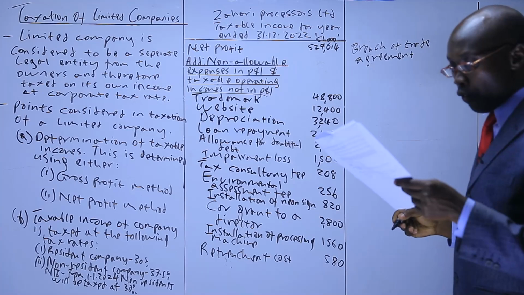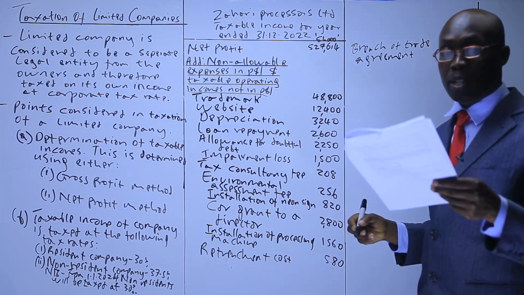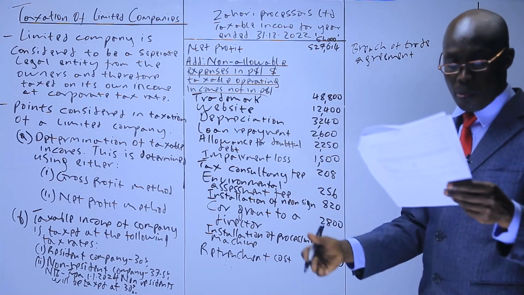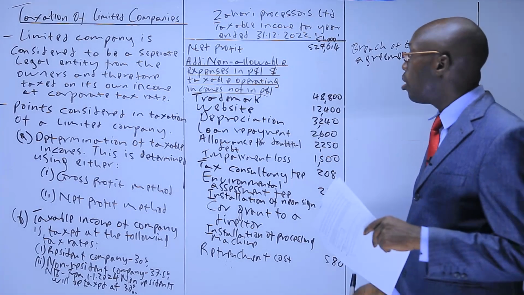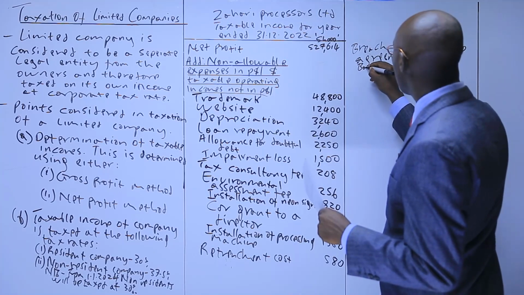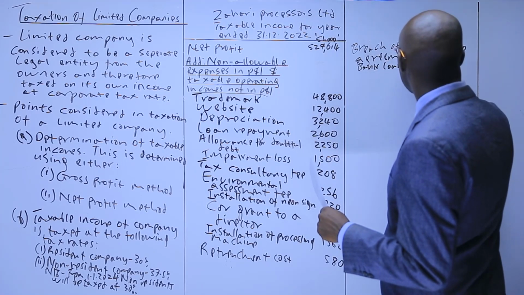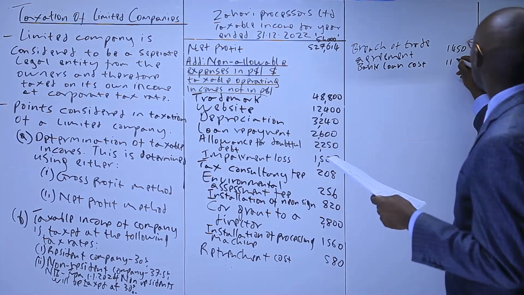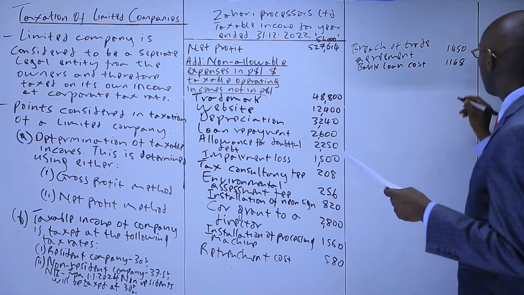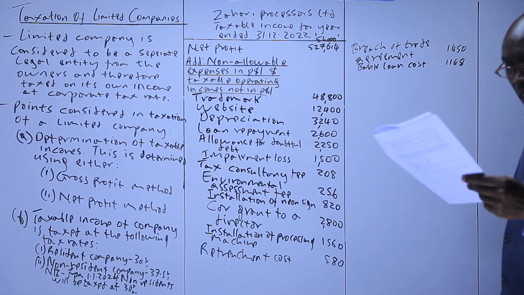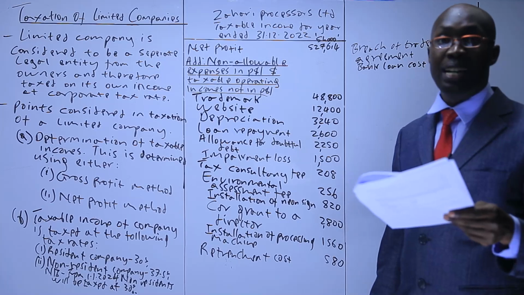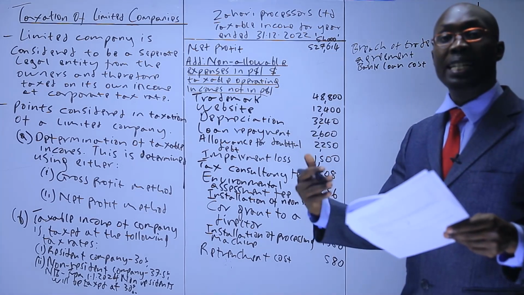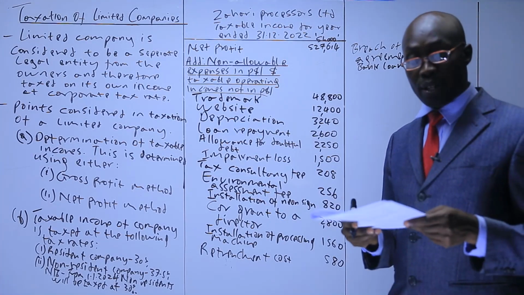How about renewal of Kenya Association of Manufacturers membership fee? That's a trade association. We said anything paid to a trade association is allowable. Negotiating a bank loan, no. Bank loan cost, not allowed. Which we have 1168.68. The other one is preparation of employment contract. That is allowed. We said so. Drafting a lease of at least 60 years, we said up to 99 years this is allowed. So we are done with legal.